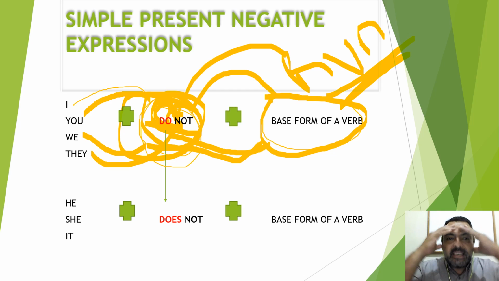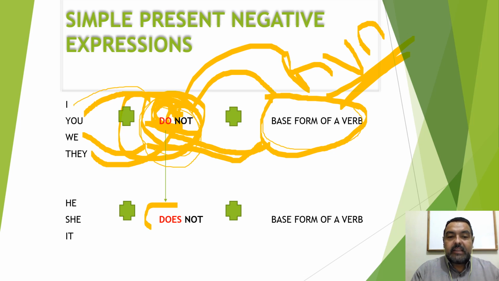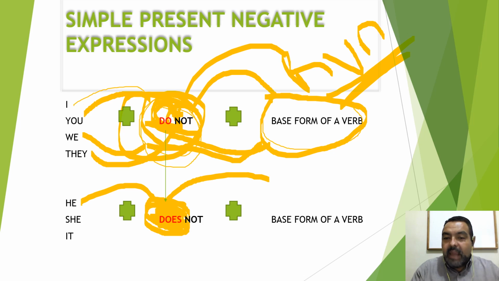Now, remember something that when we were talking about the affirmative statements, he, she, and it, they didn't say do. They said does. So it's going to be the same right here. For the negative statement, he does not in the base form of the verb. Pay attention to this.